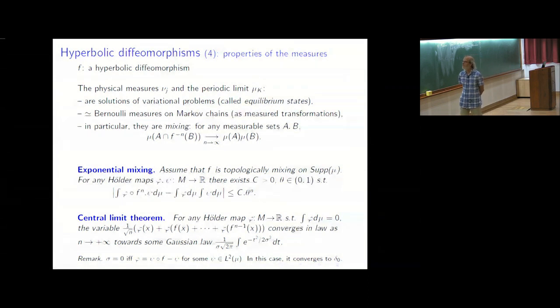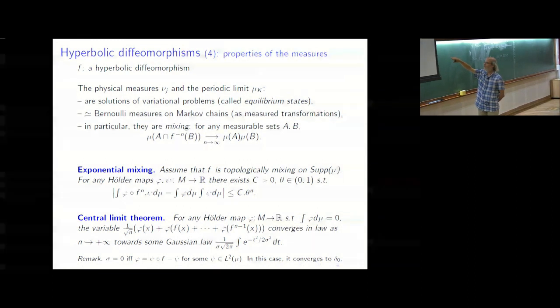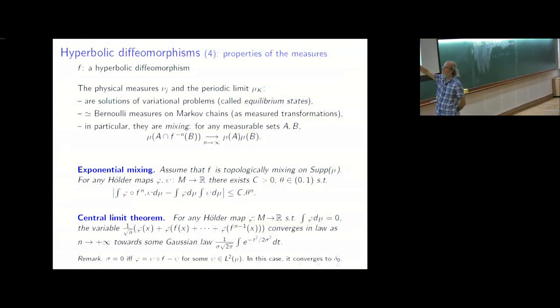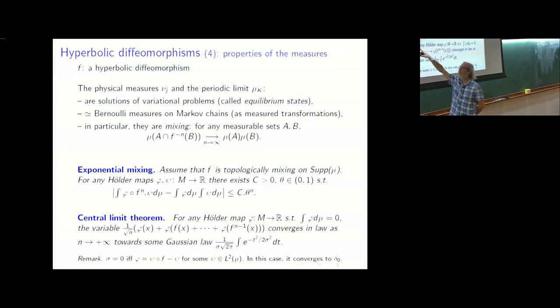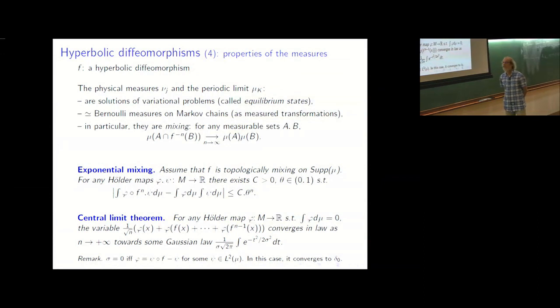So one way to do it is that you have exponential decay of correlations. For your system, if you consider two Hölder maps, and then you push one by the dynamics and you don't touch the other one and you average the product, this converges to the product of the averages exponentially fast.